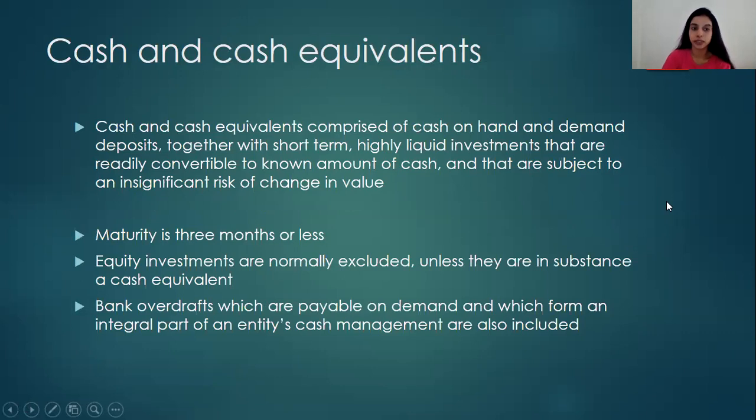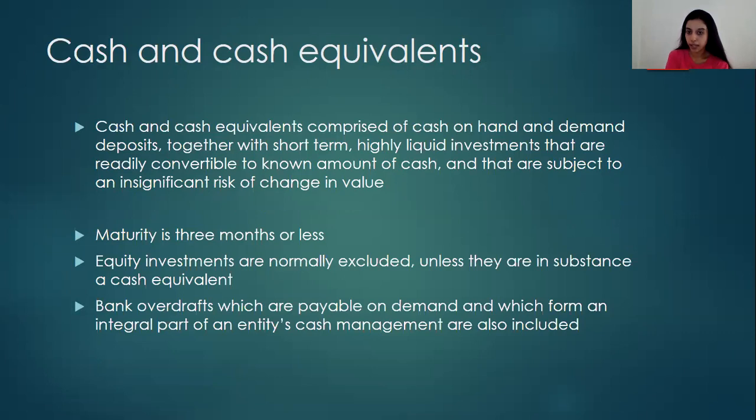So, cash and cash equivalents. I've given the definitions for cash and cash equivalents under the first point. It comprises cash on hand and demand deposits together with short-term, highly liquid investments that are readily convertible to known amounts of cash and that are subject to an insignificant risk of change in value. These wordings are really important.